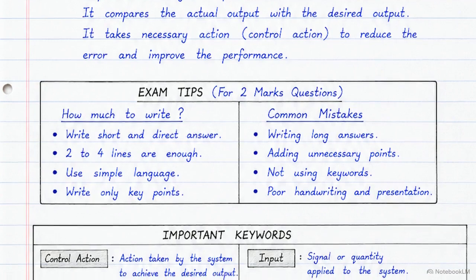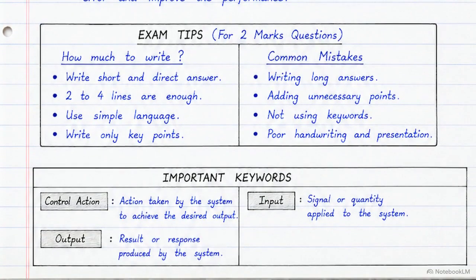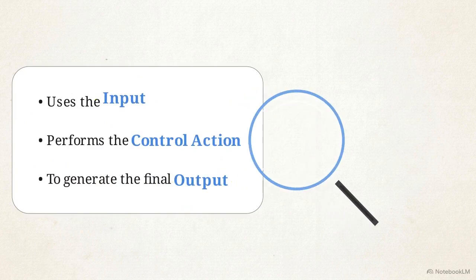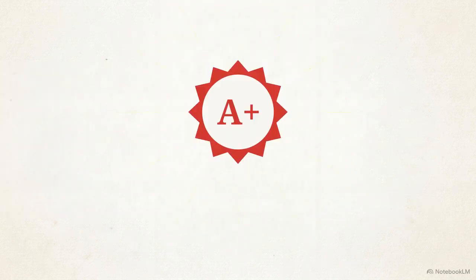Finally, look at the precise definitions for our core terms. Control action is the action taken by the system to achieve the output. Input is the signal applied to the system, and output is the resulting response. Using these precise terms signals to the grader that you have moved past general descriptions and have mastered the technical language of the discipline.